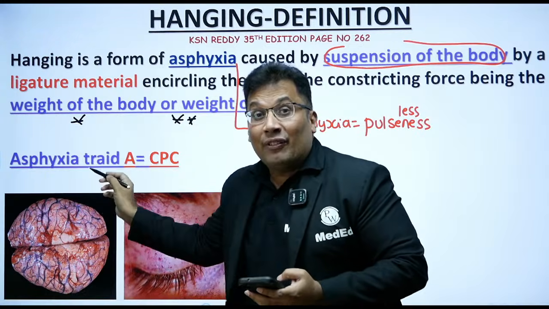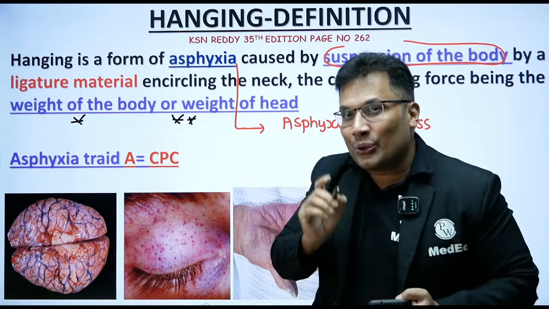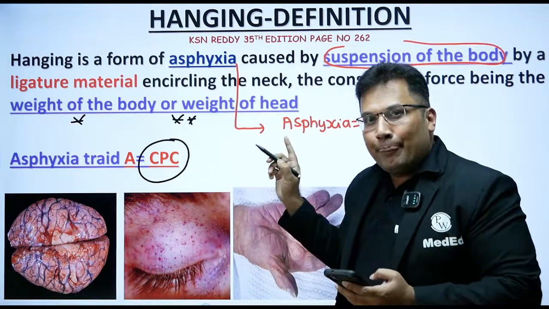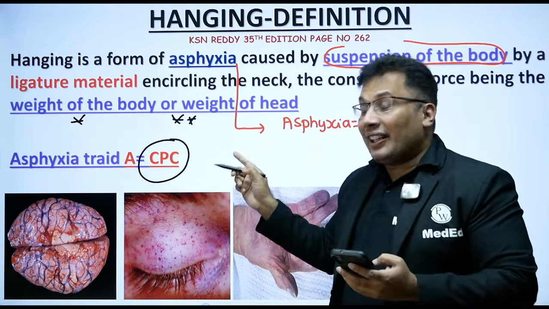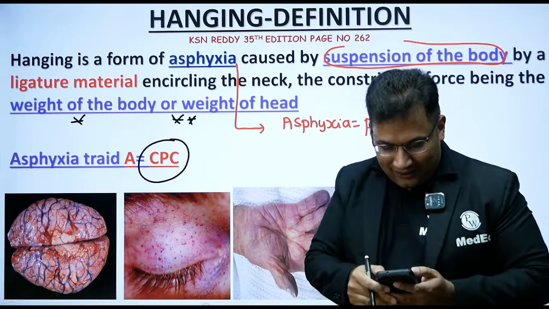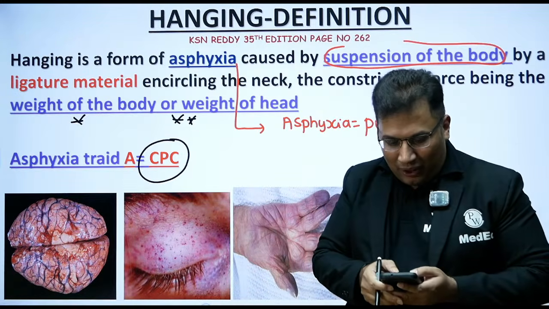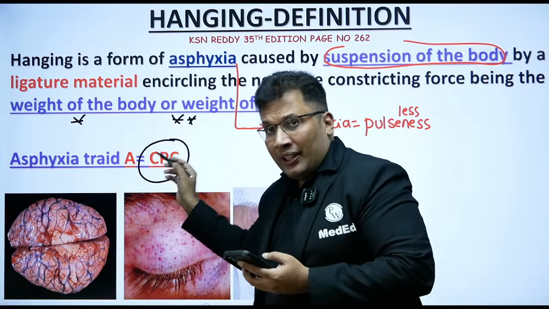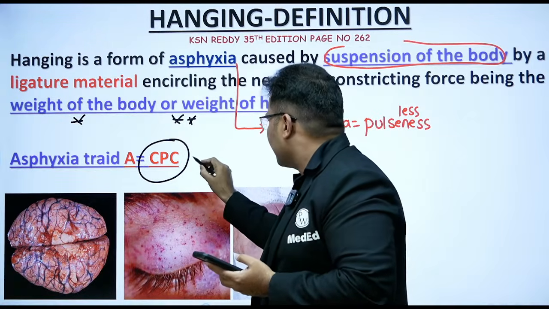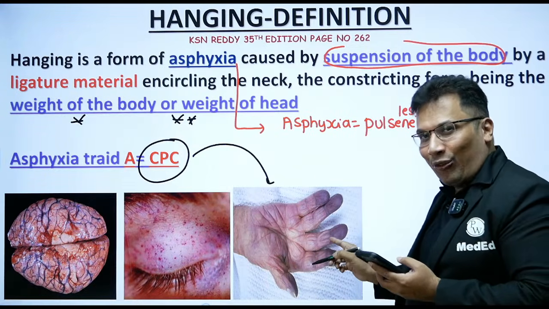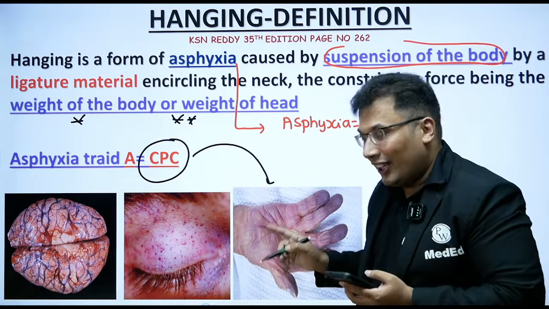Now one more very important MCQ. What are the important features of asphyxia? So important features are CPC. CPC mnemonic. So all of you write A is equal to CPC in the chat box. A for asphyxia, C for cyanosis. Cyanosis is a feature of any asphyxial death, not only hanging.